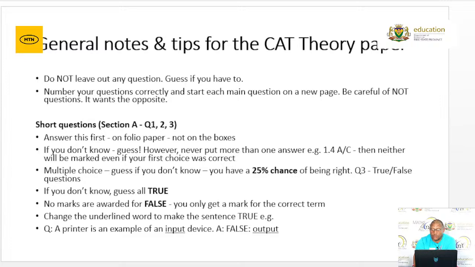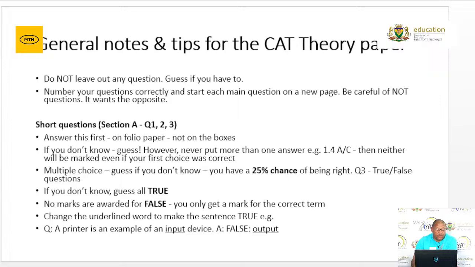Multiple choice, you can guess if you don't know. True or false questions: if you don't know, guess all of them as true. No marks are awarded for false only. When you indicate false, you also have to indicate the correct term. You have to change the underlined word to make the sentence true.